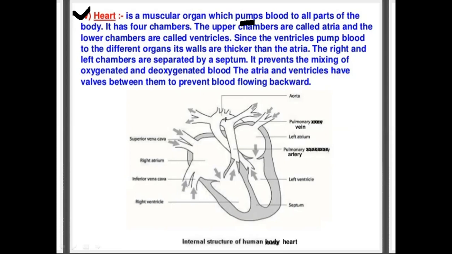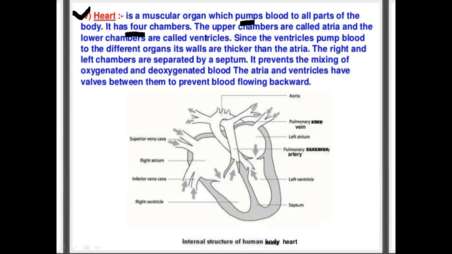And here is given the structure of the heart. The heart has four chambers. How many chambers does the heart have in humans? Four chambers. Other animals have different numbers of chambers. For example, amphibians have a three-chambered heart. That is, frogs have a three-chambered heart, and all reptiles also have a three-chambered heart, except the crocodile. Crocodiles have a four-chambered heart. Birds, sorry, birds have a four-chambered heart.